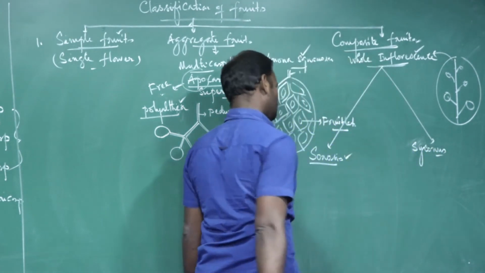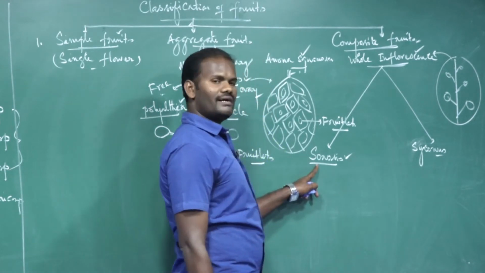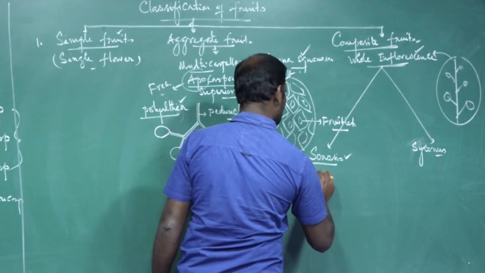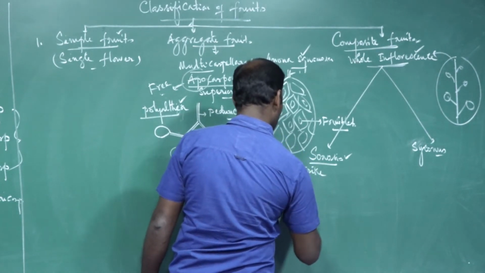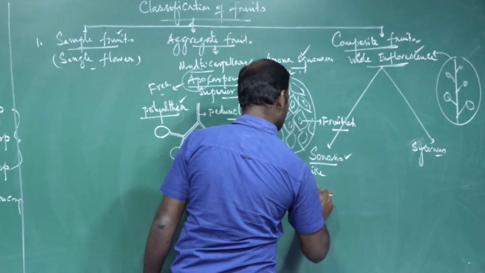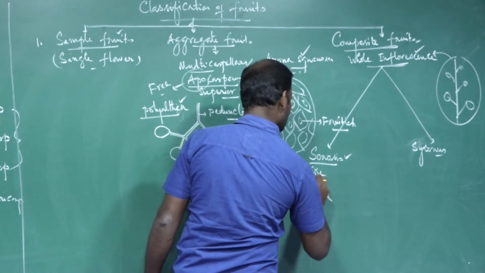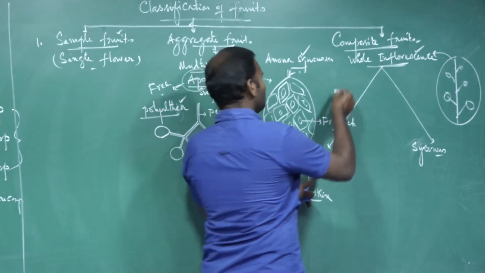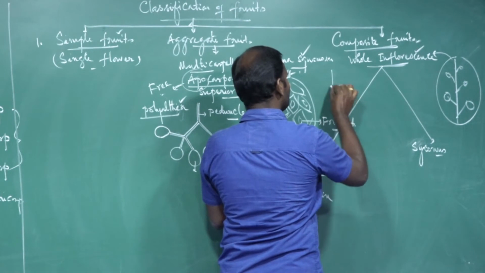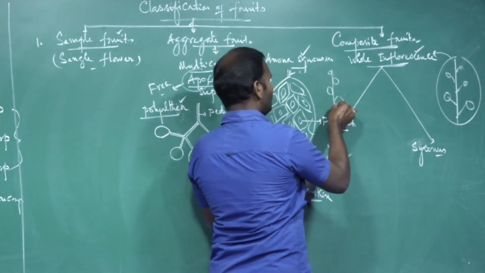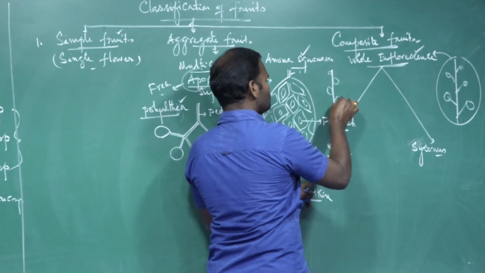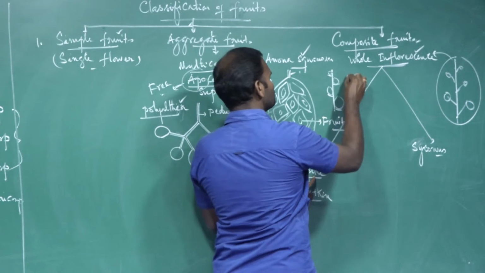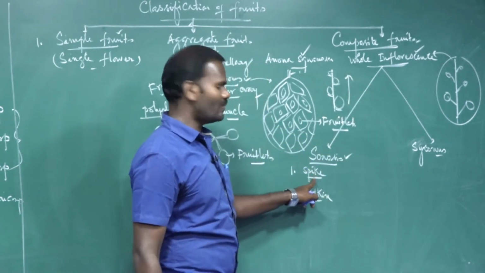What is called sorosis? This type of fruit is developed from either a spike inflorescence or a catkin inflorescence. What is called a spike? Sessile flowers without pedicel arise in a racemose manner, directly attached to the axis. Older flowers are at the base, young flowers at the apex. These are called spike inflorescence.